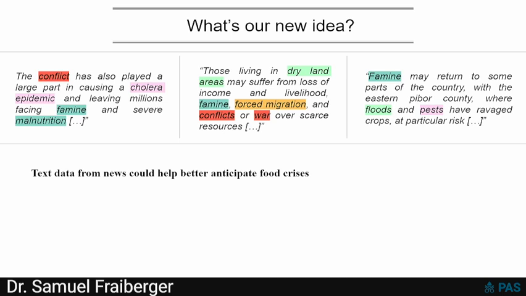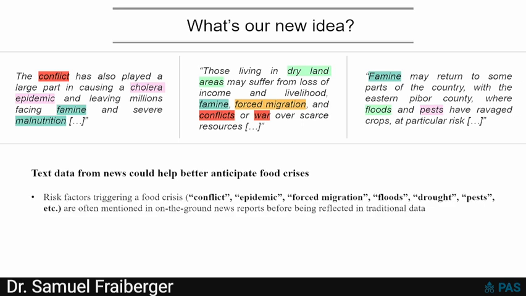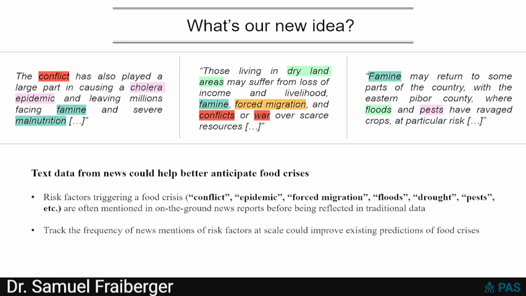We were thinking that text data, and especially text data that we could collect from news articles, could help better anticipate food crisis. And the reason why we were thinking that this could work is that the risk factors that generate food crisis, such as conflict, floods, pests, drought, etc., are often mentioned in news articles on the ground before being reflected in traditional risk measurements, such as food price indices, NDVI indices, and the like. So we wanted to find a way to track the signatures of risk factors appearing in news articles all over the world,